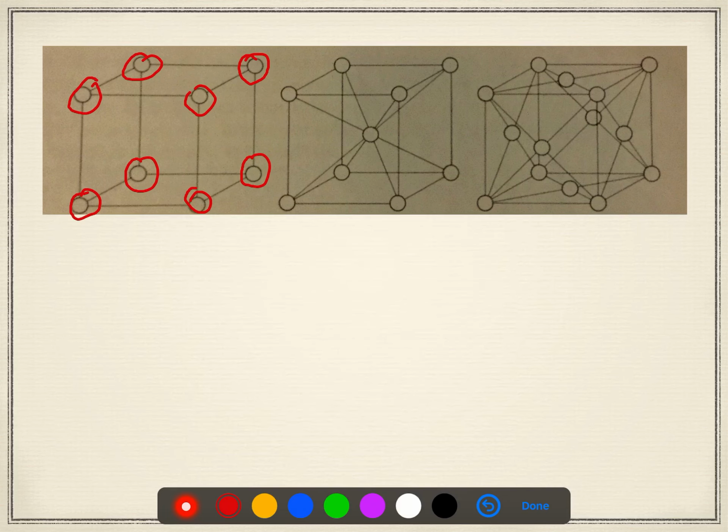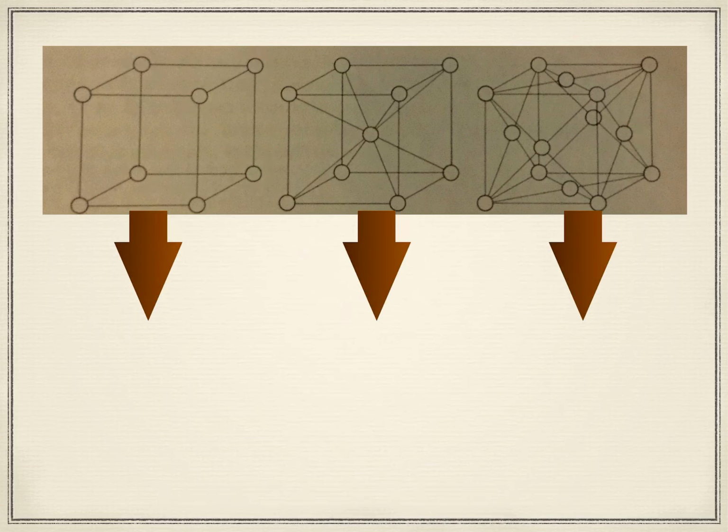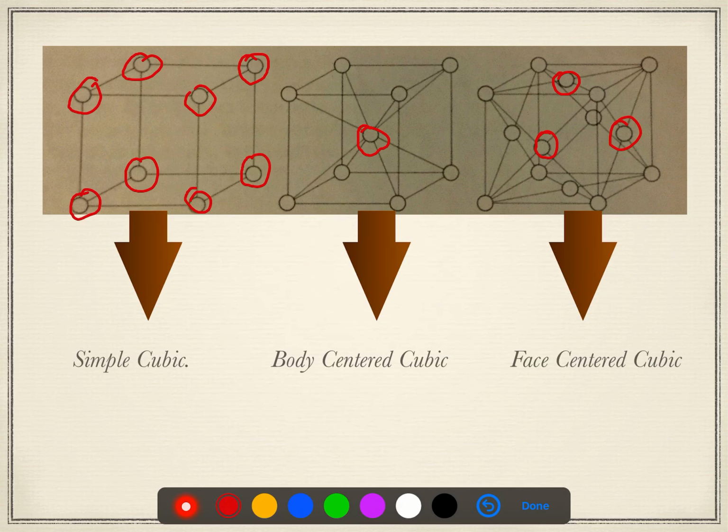Now, in a simple cubic structure, if you have an atom that is right in the center of the body, it is called a body centered cubic. And if there is one on each face of the cube, 6 atoms on the 6 faces, it's called a face centered cubic. So you can see this is a simple cubic, this is a body centered cubic, and this is a face centered cubic.